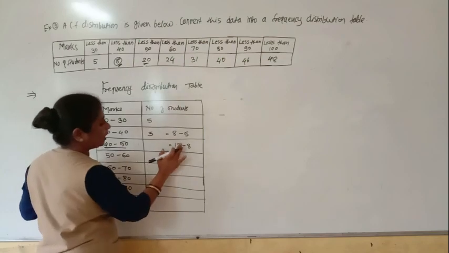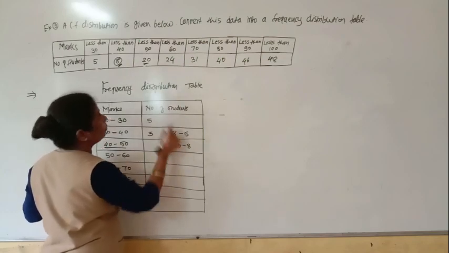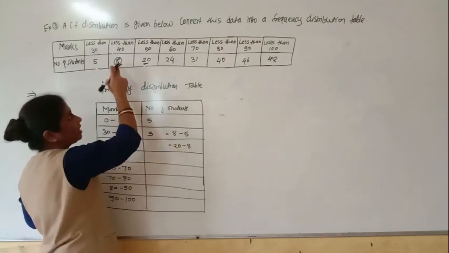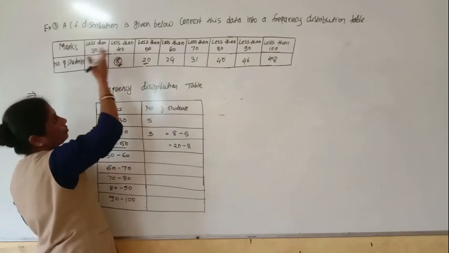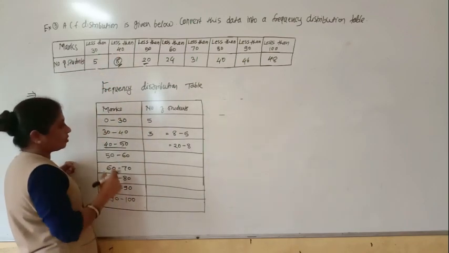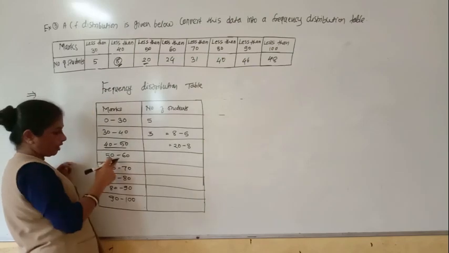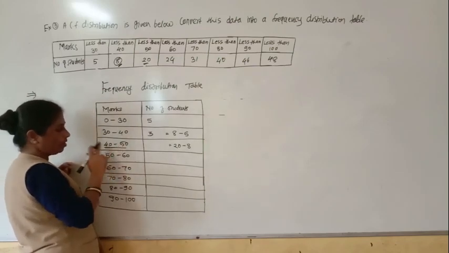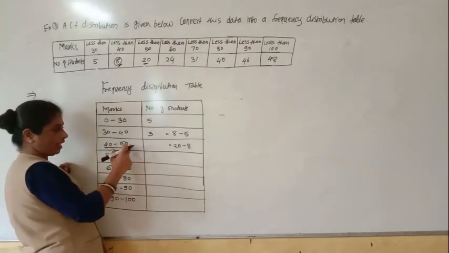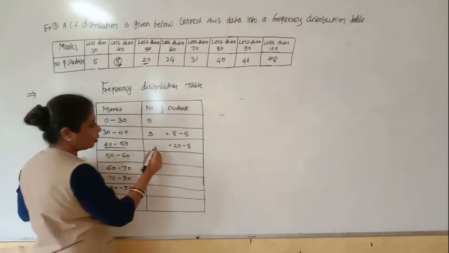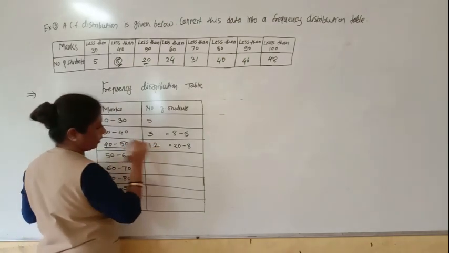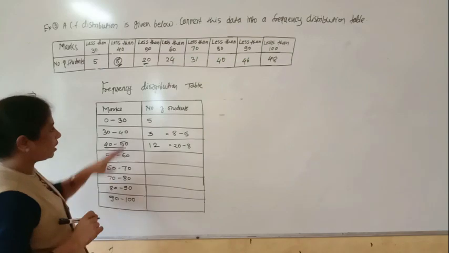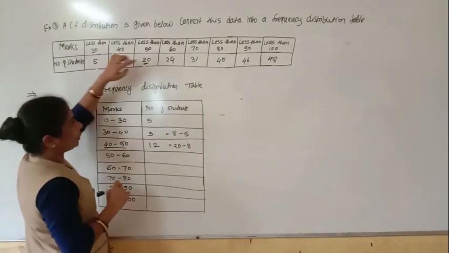Because these 8 students are all from 0 to less than 40. Okay, and we have to find out more than 40 and less than 50. So you will get here 12. Understood everyone? So in this way we have to do the distribution table.